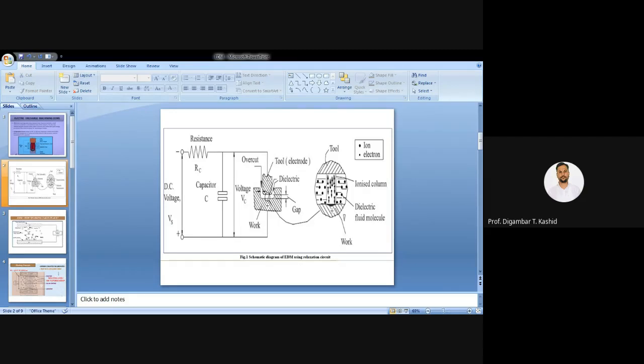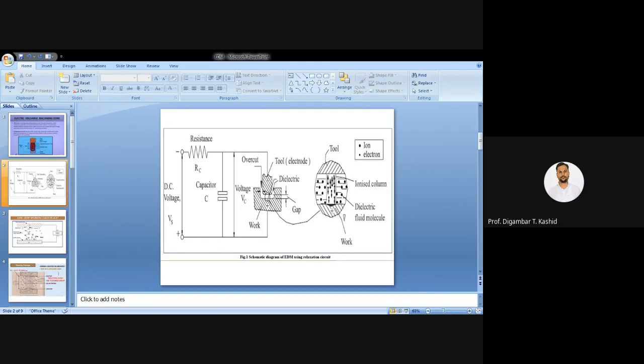So there is ionization taking place. There is a huge chunk of ionization. You can see here as well as here, ionization. So electrons break loose from the cathode and come towards the anode, and ions are directed towards the cathode.